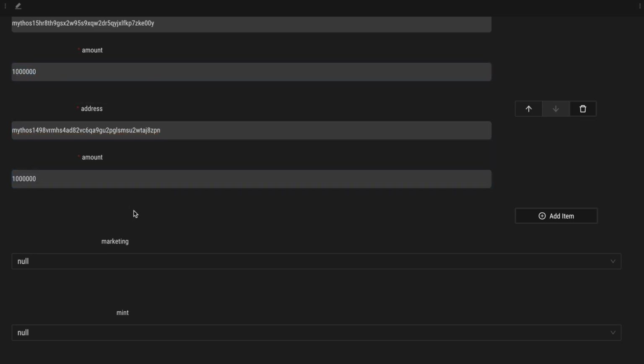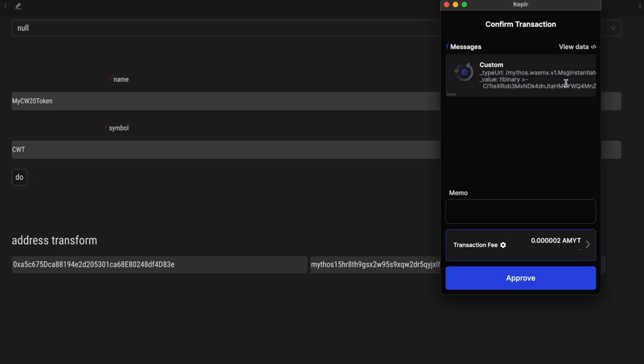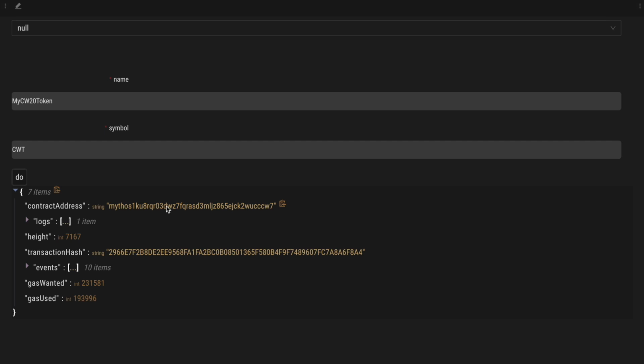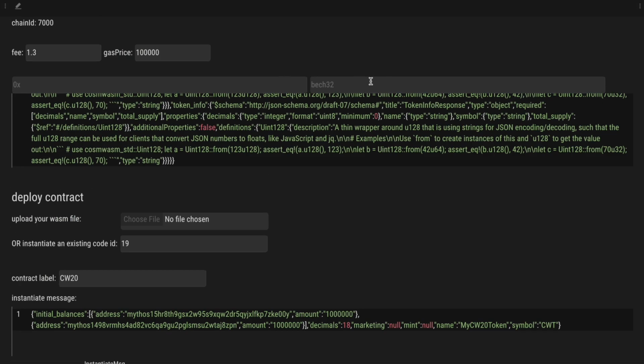Now we can actually pair addresses. So we have the same account referenced by our MetaMask account and by our Kepler account. But in this demo, I have not paired them. So now we can just do this instantiation. And this is our contract address that we will fill in here.